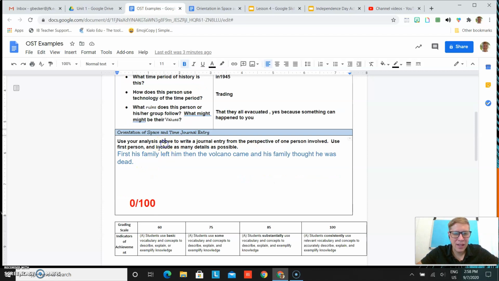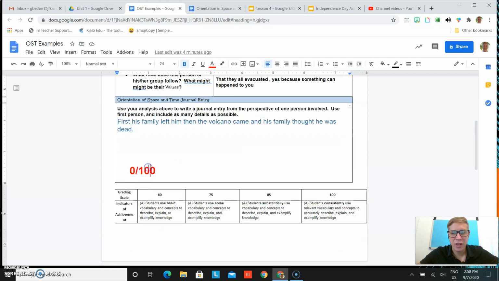And then finally here, in their analysis where they're supposed to write a first-person perspective, they write one sentence about a volcano and his family. So again, lacking. So that would achieve a 0.